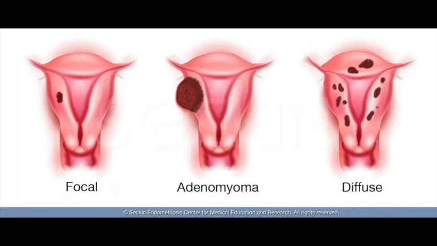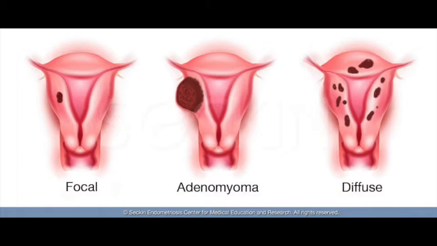Now, if you look at the pathology of adenomyosis, there are mainly two types: a diffuse type and a localized type. Diffuse is present at different locations, and localized is present at a specific location. When there's diffuse adenomyosis, there are diffuse foci of endometrial tissue in the myometrium, at different places where the endometrial tissue is embedded. It will give rise to a uniformly enlarged uterus, but the size remains less than a 14 weeks uterus.